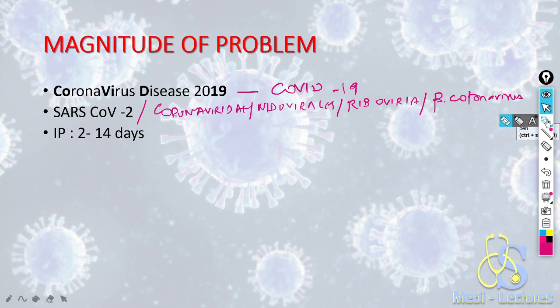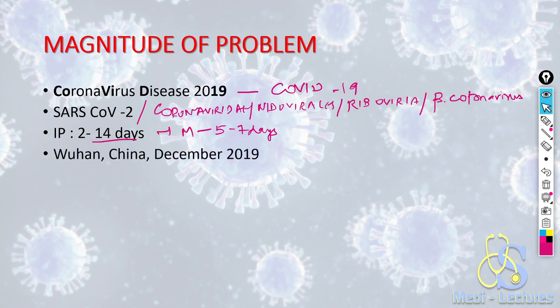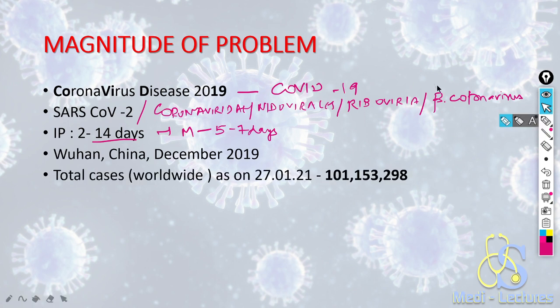The incubation period of this disease is 2 to 14 days, median being 5 to 7 days. The disease originated from Wuhan in Hubei province of China in December 2019.